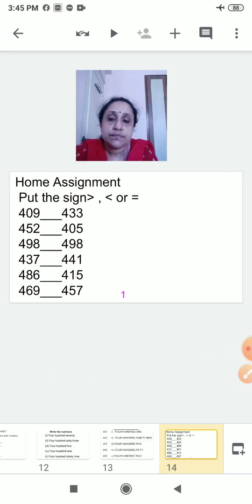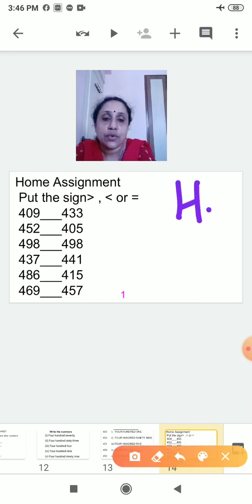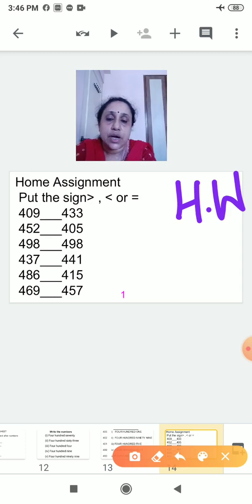Now see, it is your home assignment. It is your homework. Okay. Now the numbers are there, 409 and 433. So here you will put in the place given a greater, smaller or equal sign. So first one, 433 is greater. Now this is your homework. Like this you will finish it.